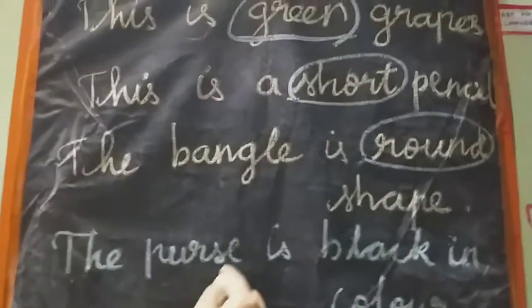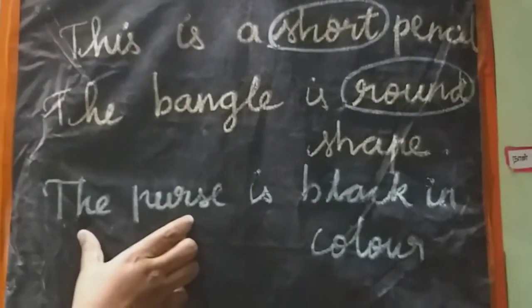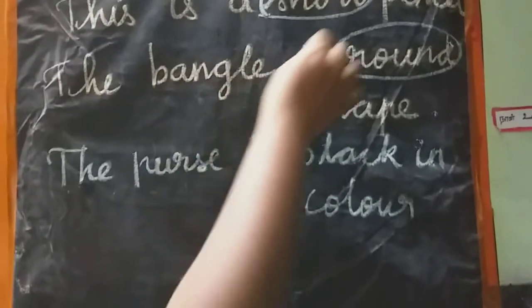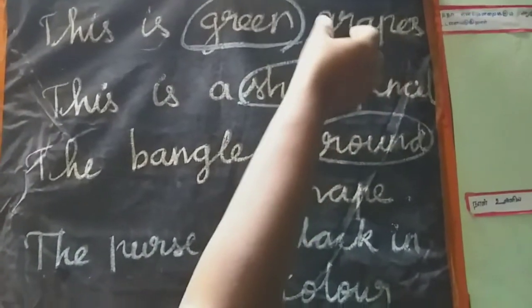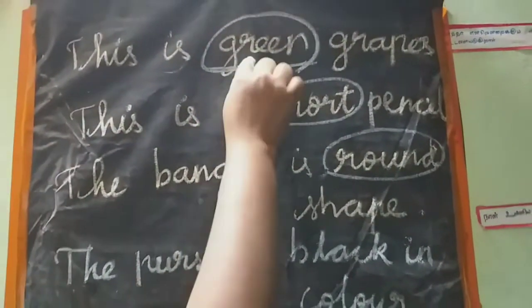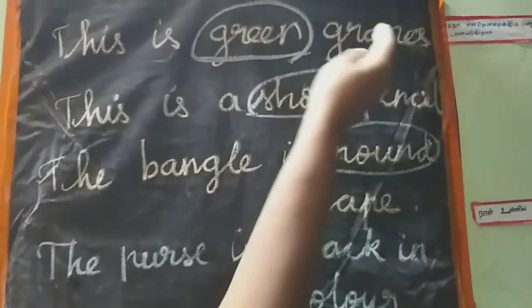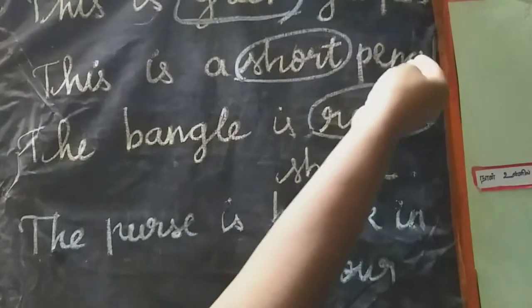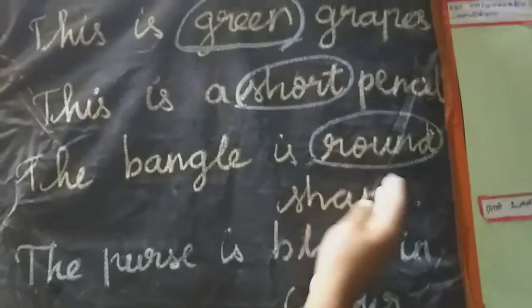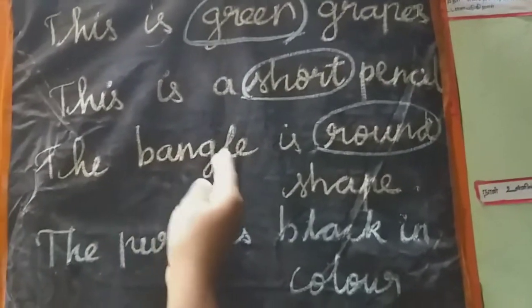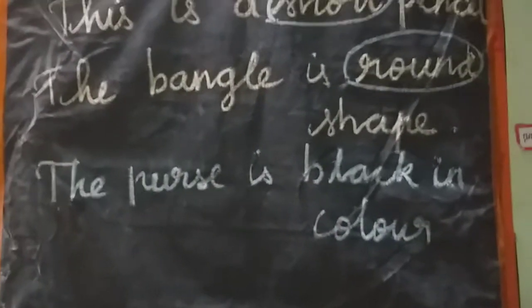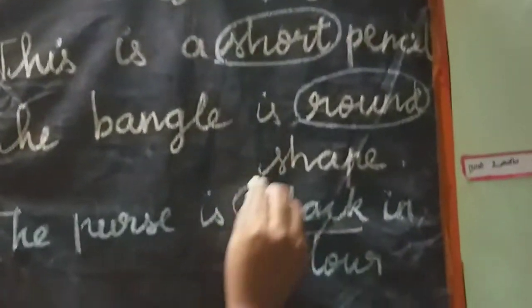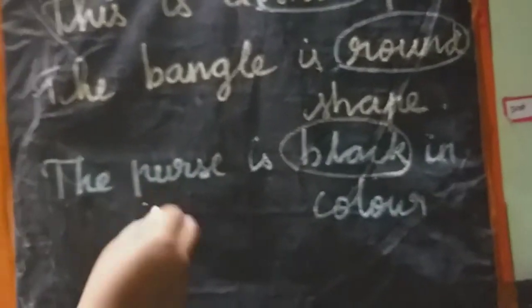Here, which is nouns? Yes. The purse is nouns, isn't it? The bangle is nouns. Pencil is noun. Grapes is nouns. This grapes, which one is describing? The green is describing the noun. The short word is describing the noun. The round word is describing the noun. And the purse, sorry, the black word is describing the nouns, isn't it?